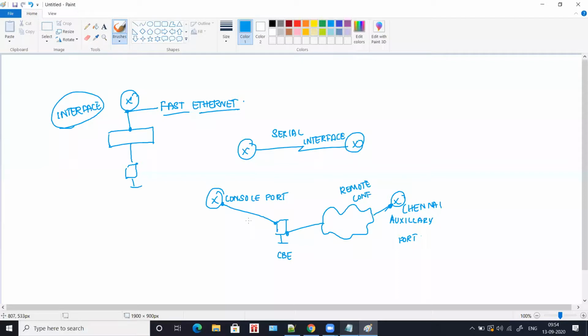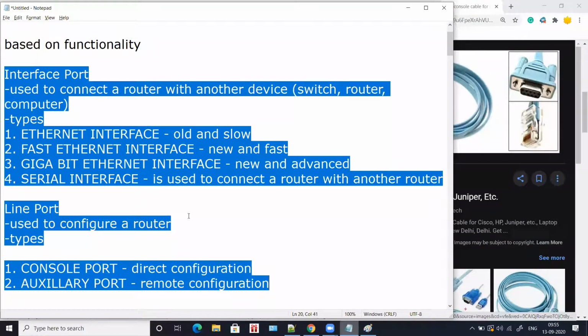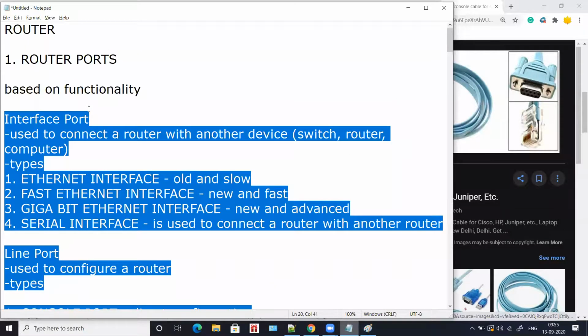So if it is direct configuration, you go with console port, and if it is a remote configuration, you go with auxiliary port. As of now, you won't be doing all this because you don't have routers in your hand. So you won't be configuring routers directly, but we will do this with packet tracer and see how we can implement this. So this is with router ports. As said, we have two ports, one is interface and another one is line port. Interface port is used to connect a router with another device, and line port is used to configure a router.